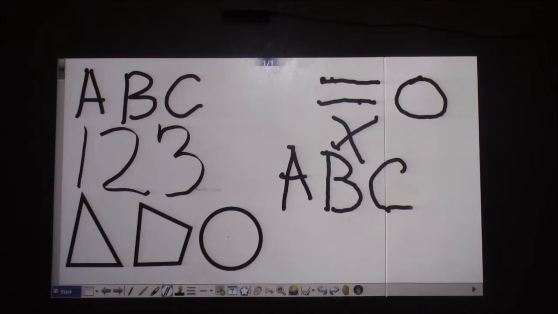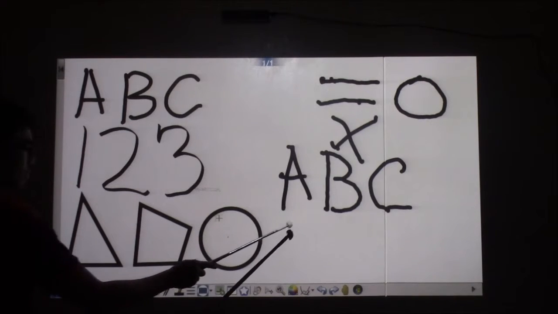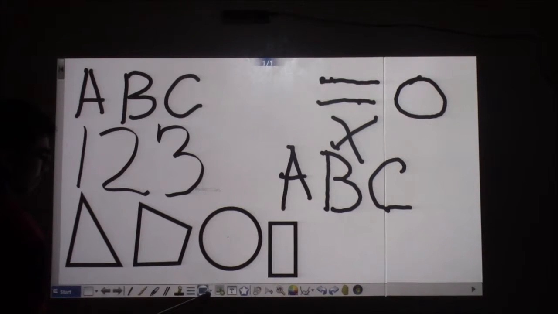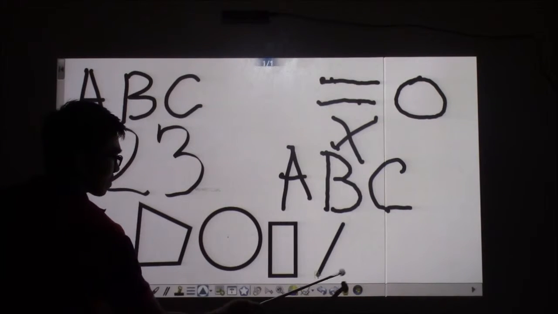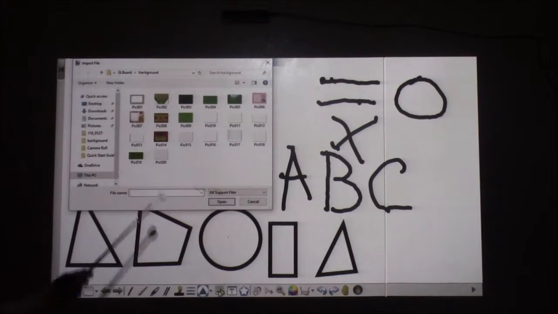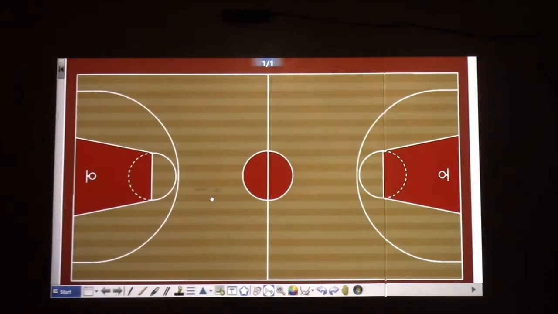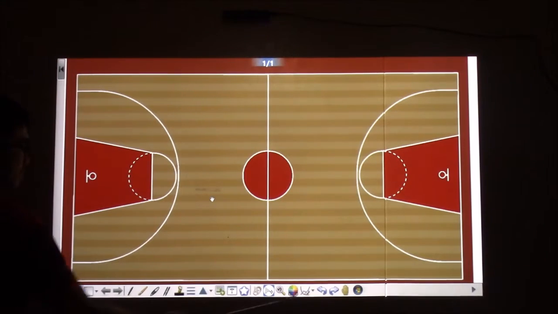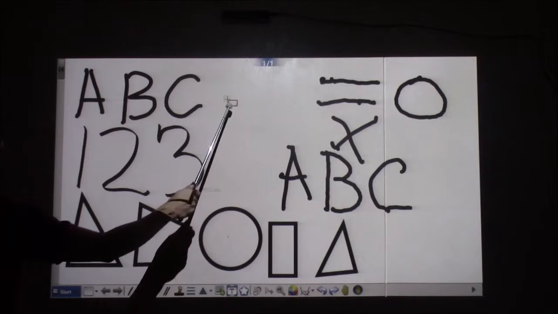Insert shape. Several shapes can be chosen, such as triangle, circle, and square. Import picture. Insert pictures from your computer. Import text. Insert a text frame, then edit the words.